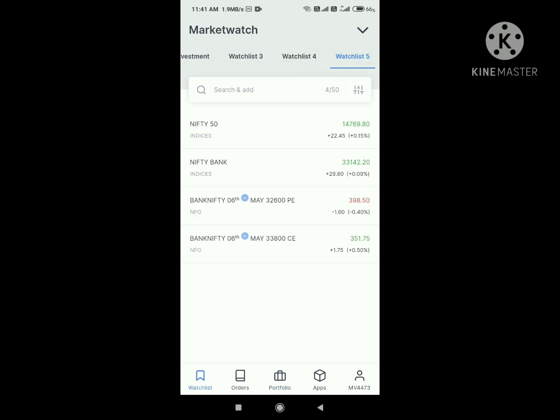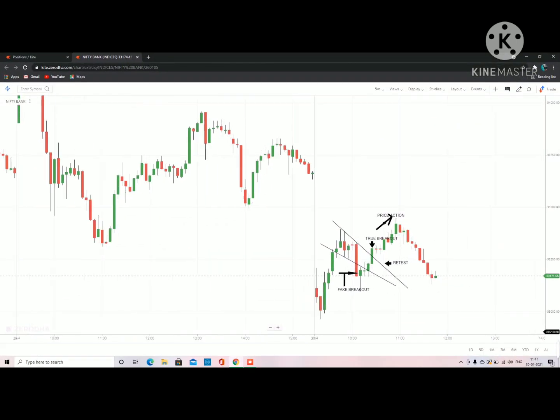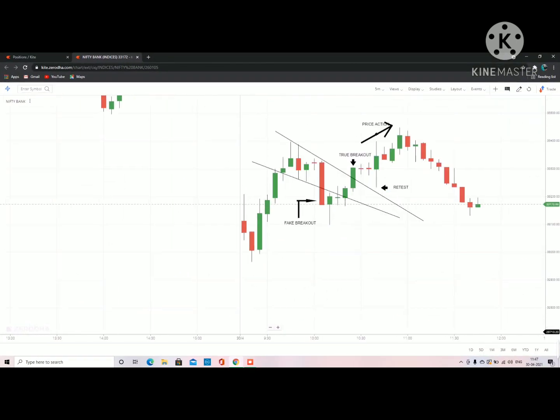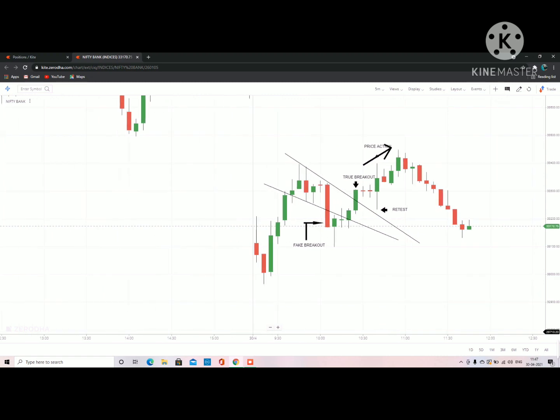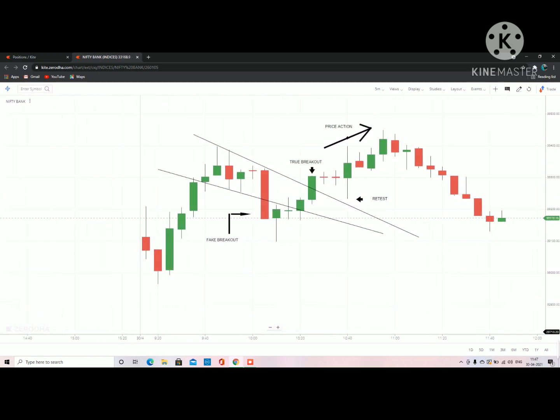I'll make you understand how I took the trade. So guys, here we are on our laptop screen and here I'll show you how I took the trade according to a simple price action strategy.